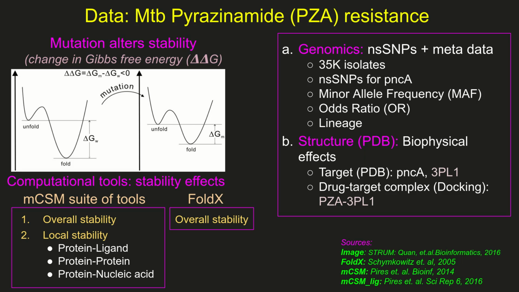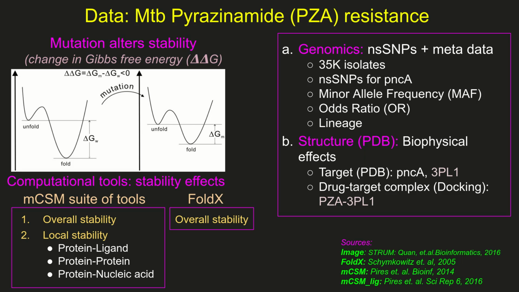PZA is a prodrug which is activated by the amidase activity of the enzyme pyrazinamidase, encoded by the pncA gene, converting PZA to its active form of pyrazinoic acid. Despite its indispensable status in TB treatment, its exact mechanism of action remains poorly understood.